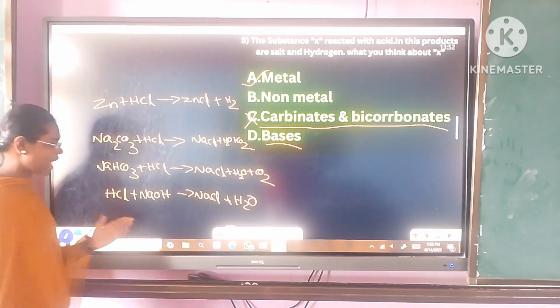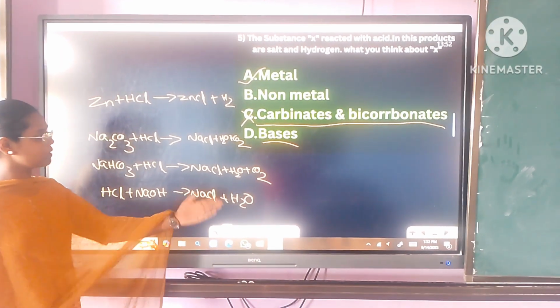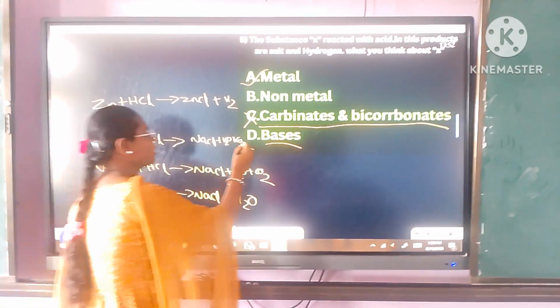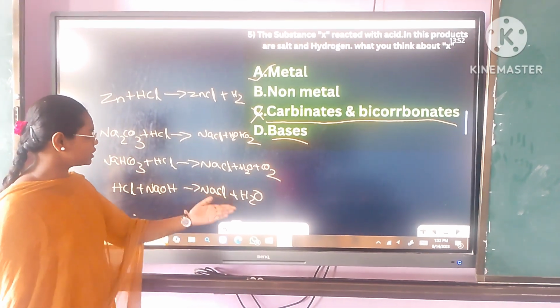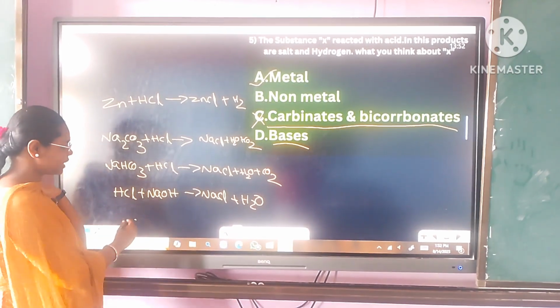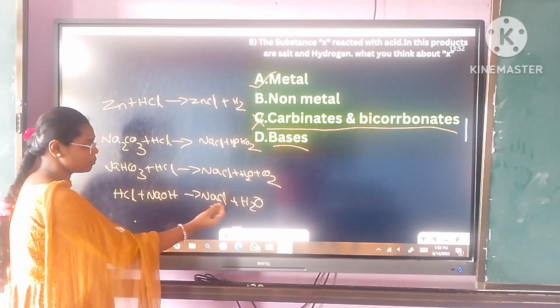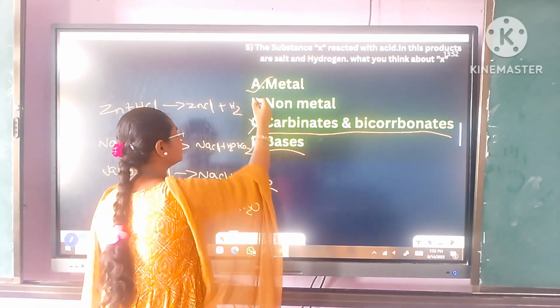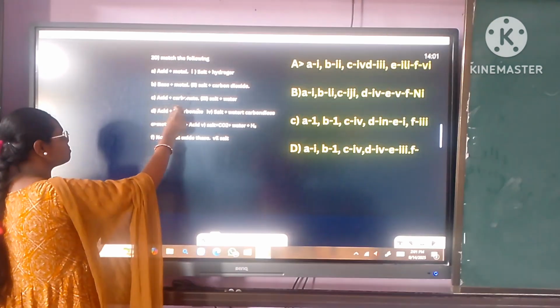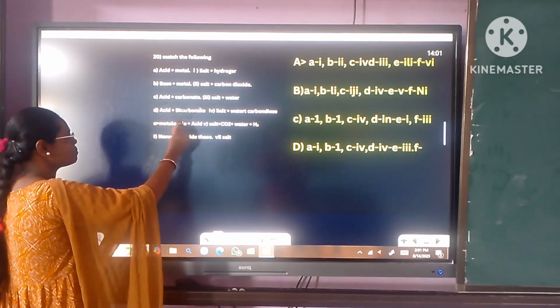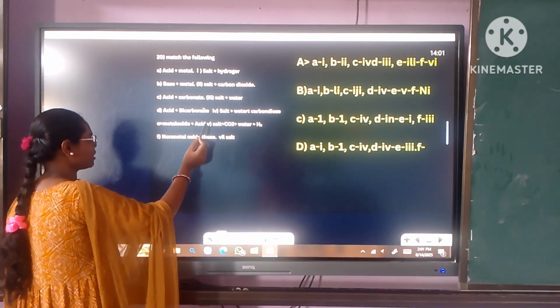When bases react with acid, it gives rise to sodium chloride plus water. So acid reacted with bases, it gives rise to sodium chloride plus water. When acid reacted with base, it gives rise to salt plus water. So it is also not true. The answer is A.